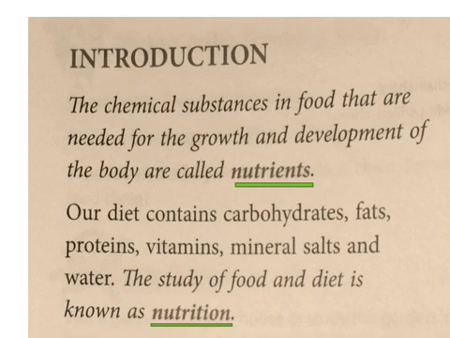Then what is nutrition? The study of food and diet is known as nutrition. I have told you what nutrients are: the chemical substances found in food. Those chemical substances are called nutrients. The nutrients are classified into several types: carbohydrates, fats, proteins, vitamins, minerals, salts and water. Understand?